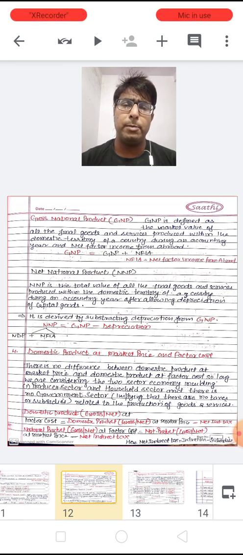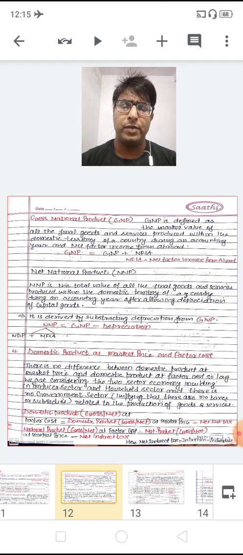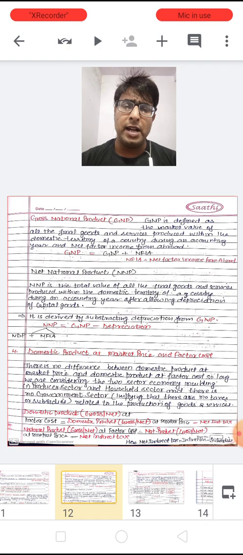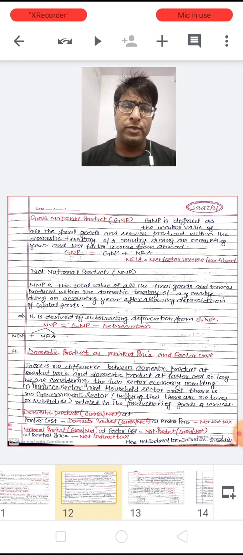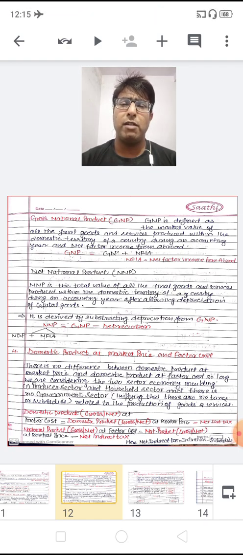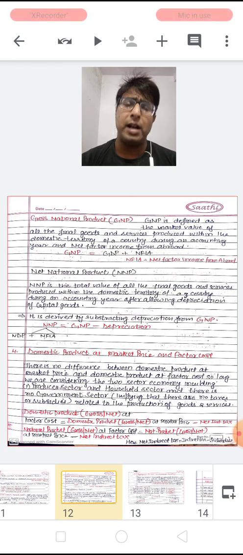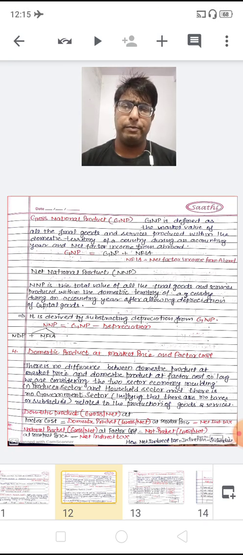So when market price is the greater one and we want to reach the smaller one, we have to subtract the net indirect taxes, NIT in short. We subtract net indirect taxes from the market value to reach the factor cost. Similarly, if we want to go from factor cost to market price, then we have to add the net indirect tax.